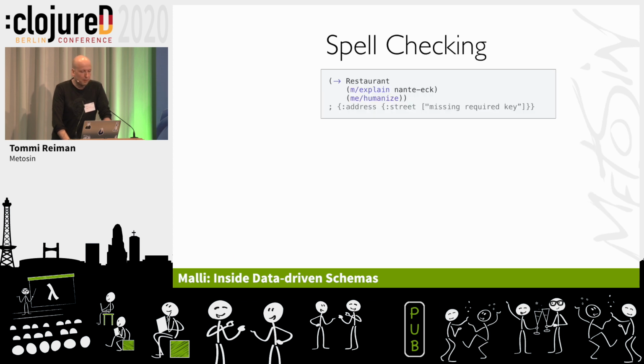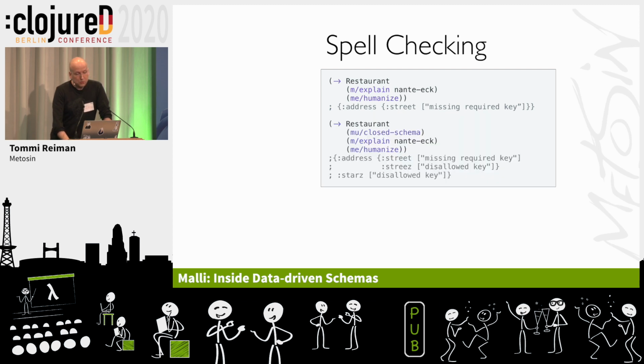First, the open schema. We have the restaurant, we explain that against the data, and we humanize that. We see one error. This is not good. So street is missing key. We had two typos, and it says that there's one error. So not very great. But we can close the schema.